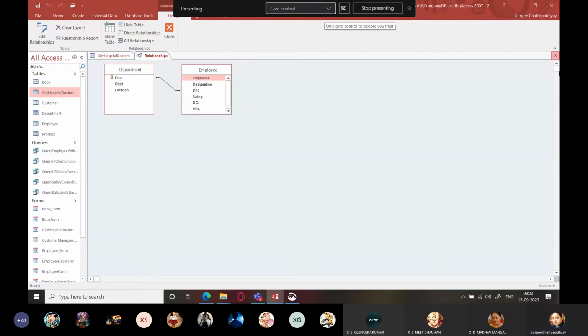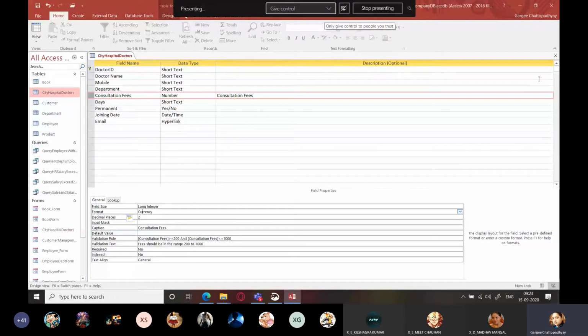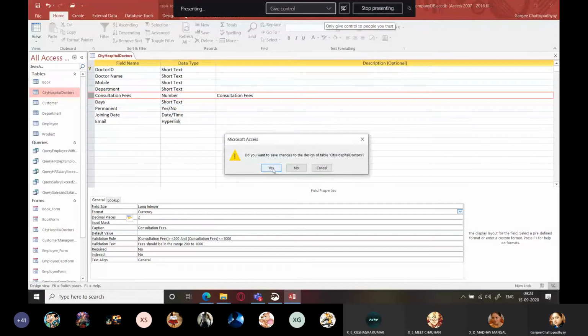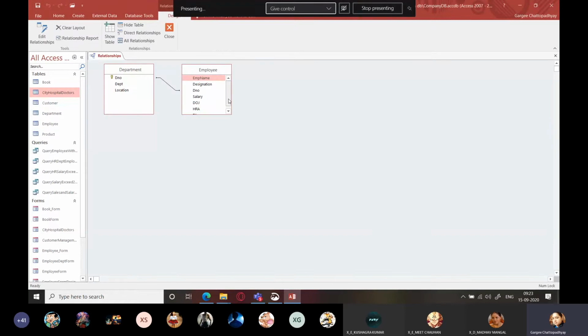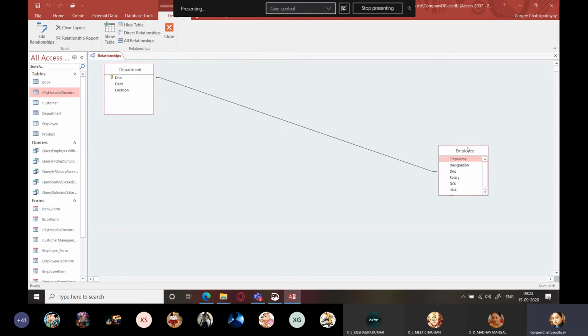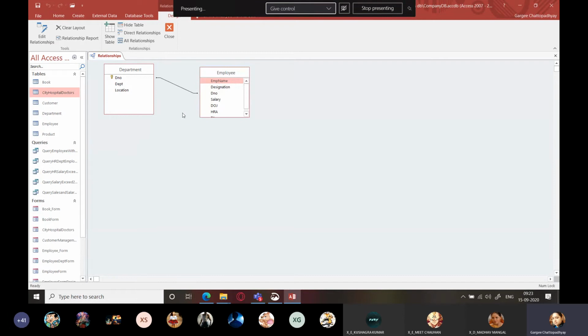If you already have a relationship which is created in your table, then you will be showing it to me this way. First, I went to database tools, then I went to relationships group, then I went to relationship, and this is the relationship which I have created. If you have followed all the steps, this will work perfectly. I will be able to see this connection between the tables.